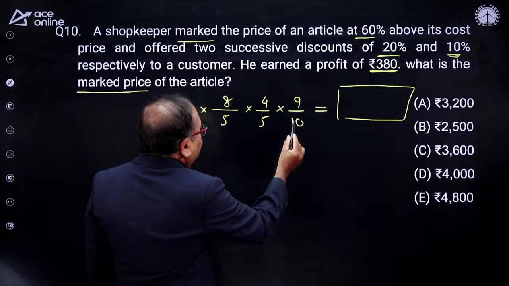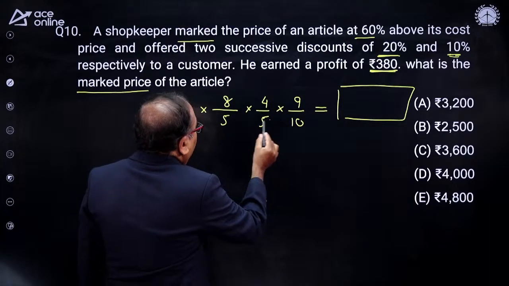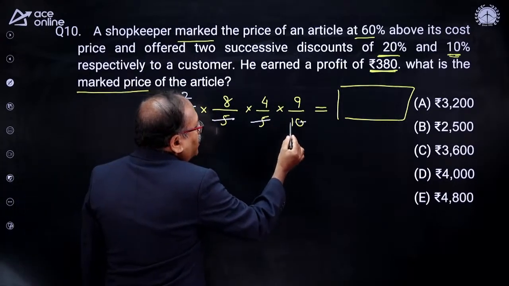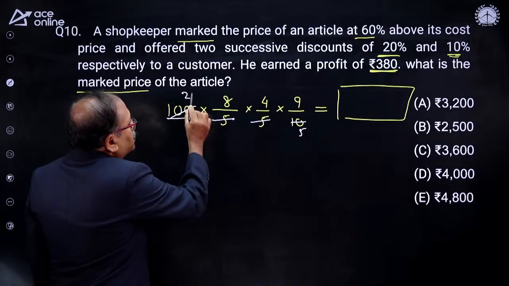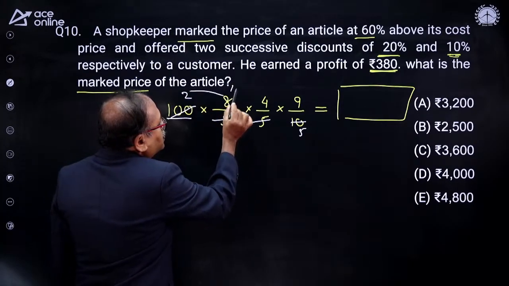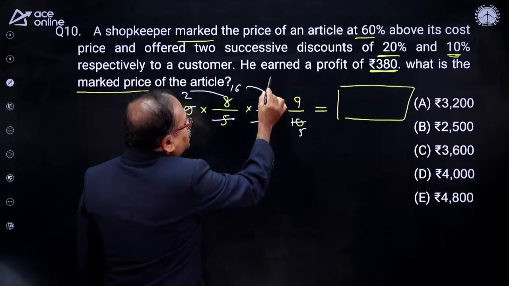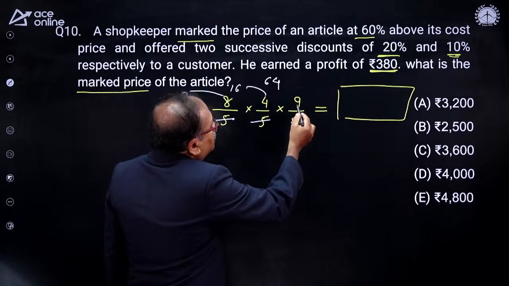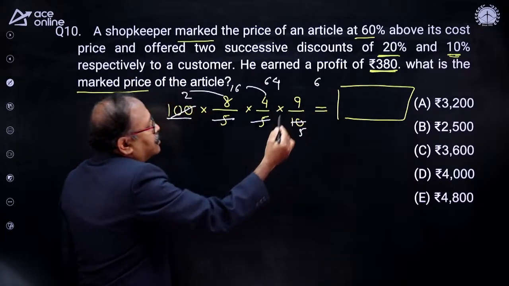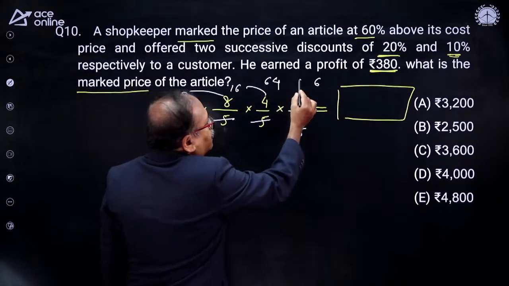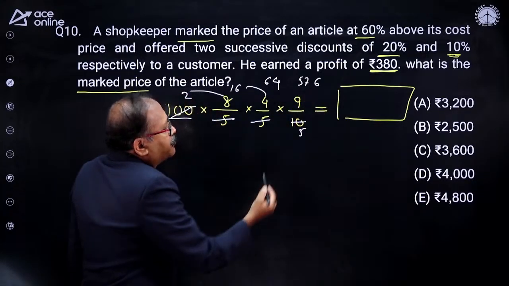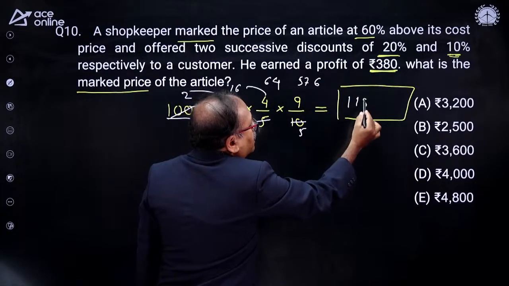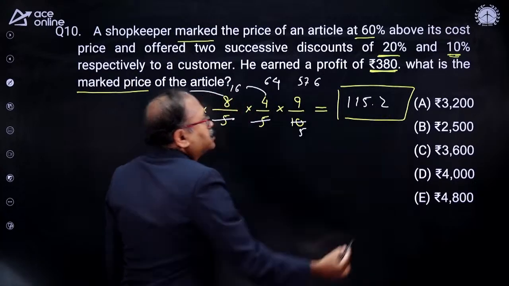Now with 25 this gets cancelled 4, and with 4, 2 times, and this is 5 times. So this is 16, and 16 times 4 is 64, and 64 into 9. That will be 9 times 4 is 36, carry 3, and 9 times 6 is 54 and 3 is 57, and divided by 5. So 5 ones are 5, again 5 ones are 5, and 5 fives are 25, and 2. This is your selling price.